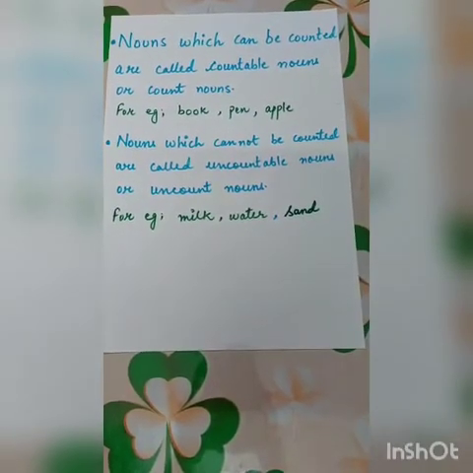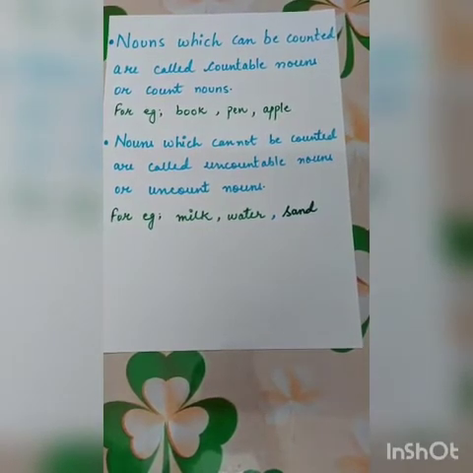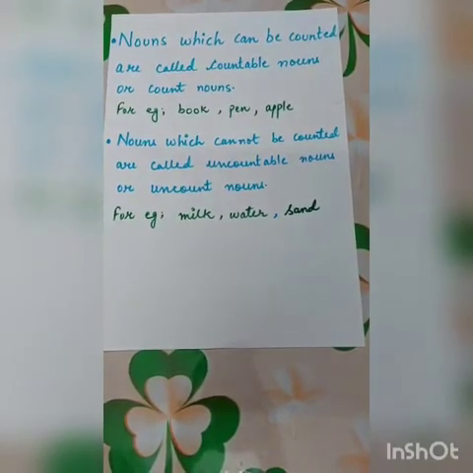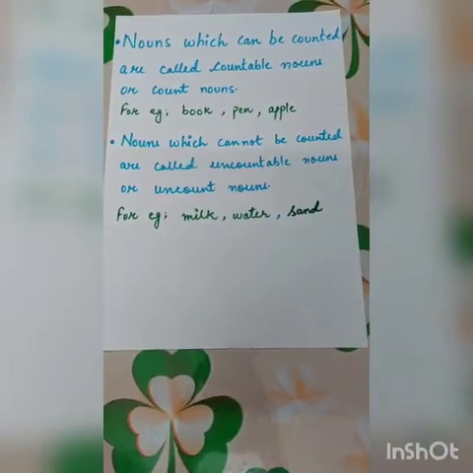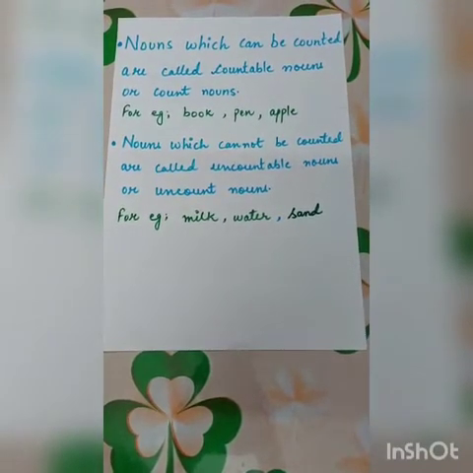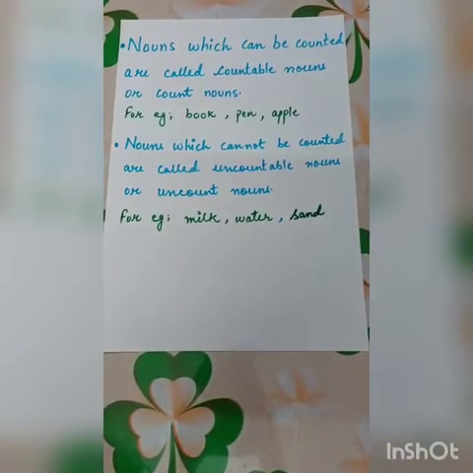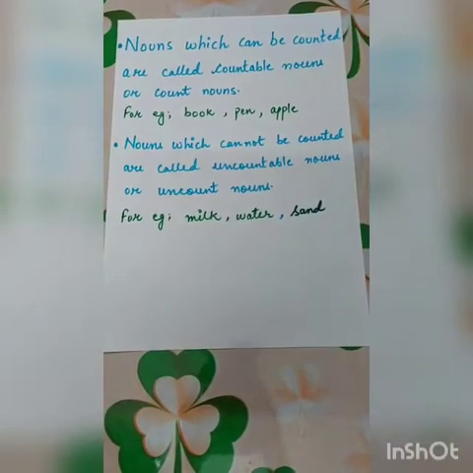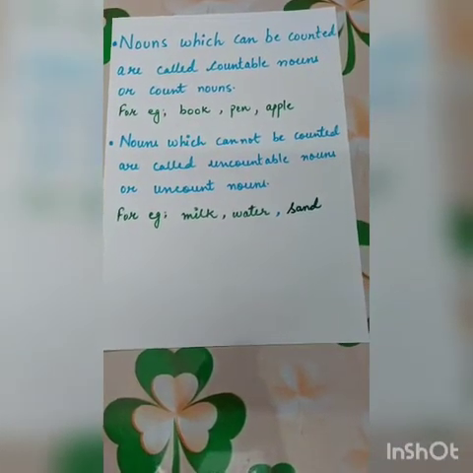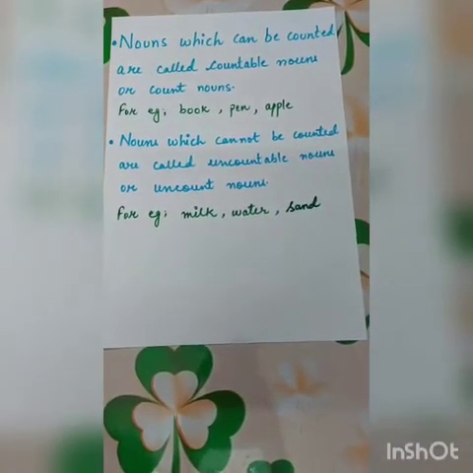Today let's start with the next kind of nouns, that is countable and uncountable nouns. Okay, so countable nouns. Now countable nouns, as the name itself says, countable. So these are the nouns which can be counted. So what are countable nouns? Nouns which can be counted are called countable nouns.